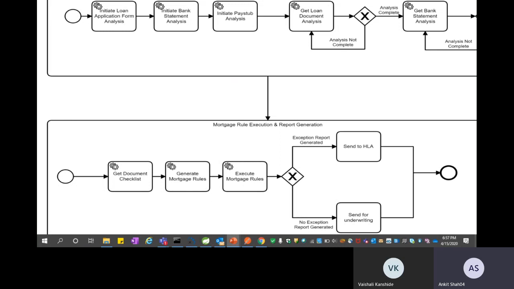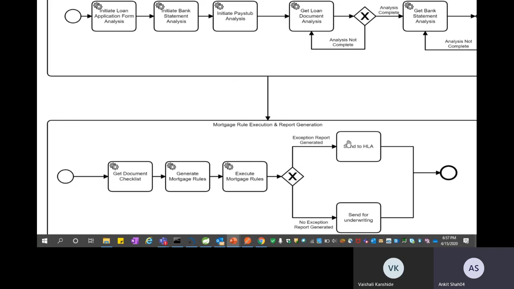Then in that case, an exception report will be generated, and we would send the application back to the home lending associate, who can in turn connect to the borrower and get the necessary corrections done. And in case there is no exception, his application is clean, the application moves for underwriting.